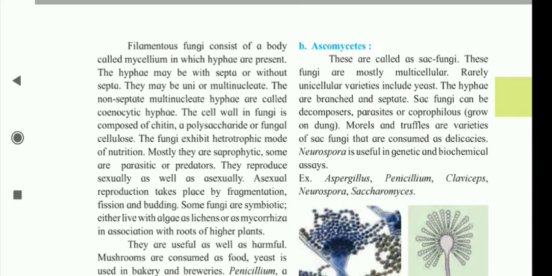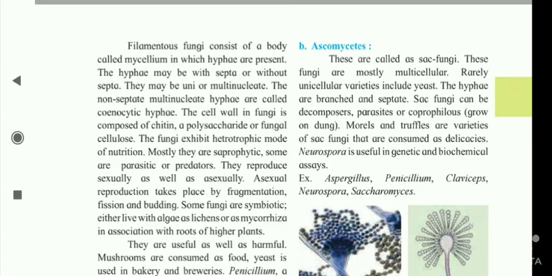Filamentous fungi consist of a body called mycelium in which hyphae are present. The hypha may be with septa or without septa. They may be uni- or multinucleate. The non-septate multinucleate hyphae are called coenocytic hyphae. The cell wall in fungi is composed of chitin, a polysaccharide, or fungal cellulose.